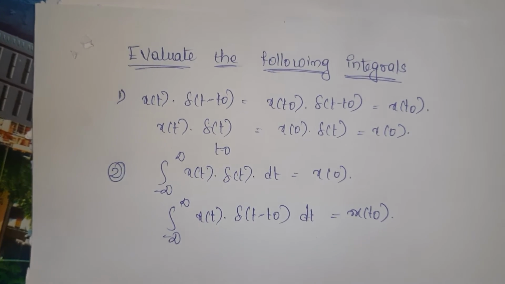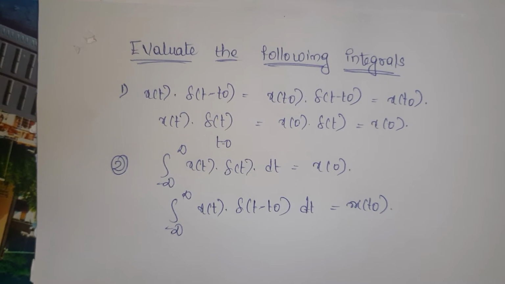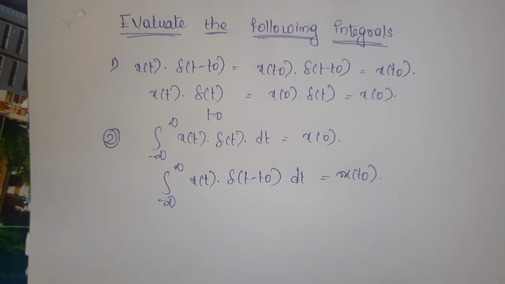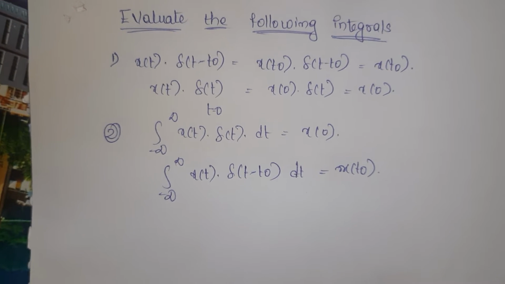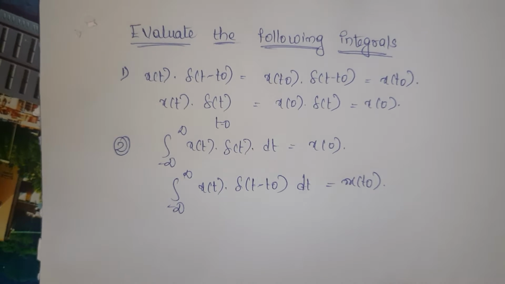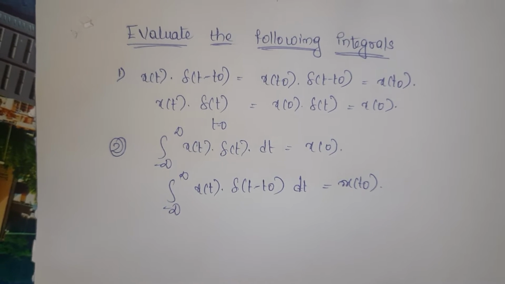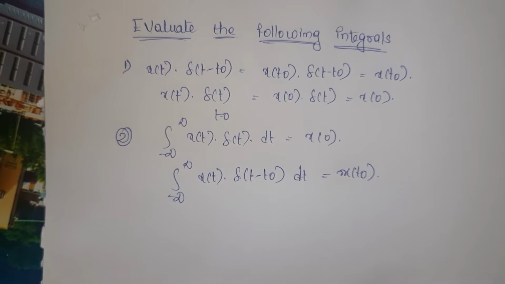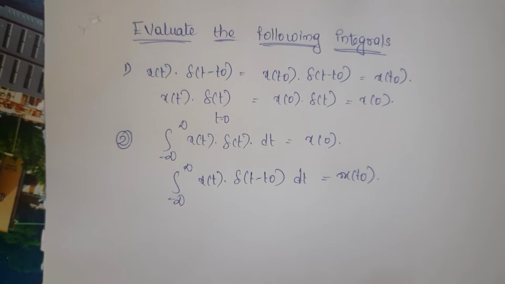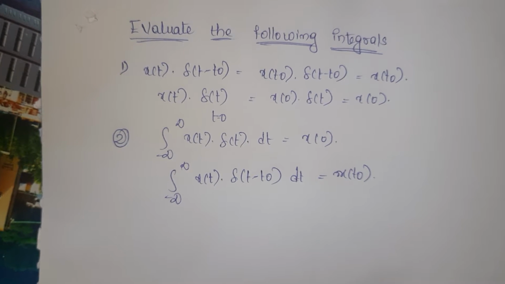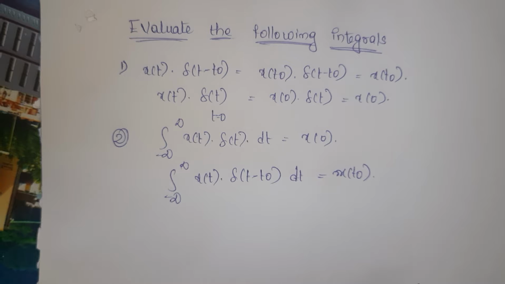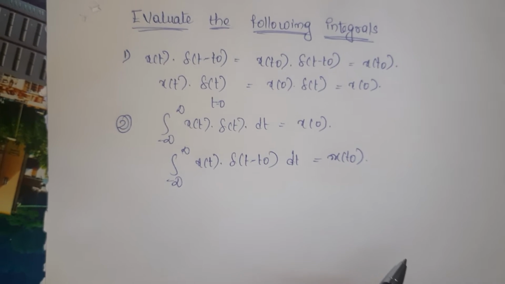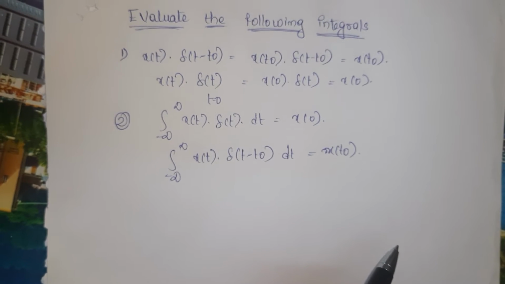Today we are going to see problems on impulse function. In the last session we discussed the representation of continuous time signals and discrete time signals and elementary signals. In elementary signals we discussed many basic signals like unit step, unit ramp, unit impulse, parabolic, exponential, real exponential and complex exponentials.